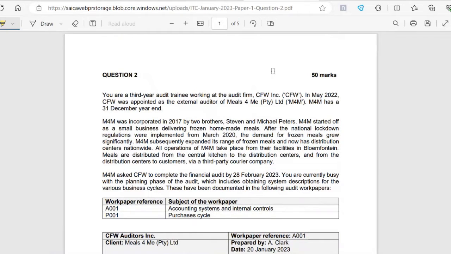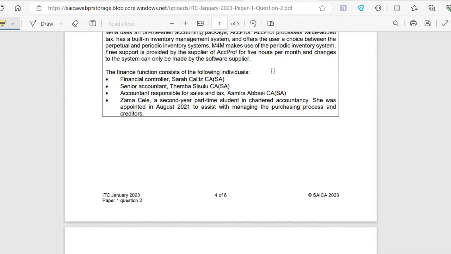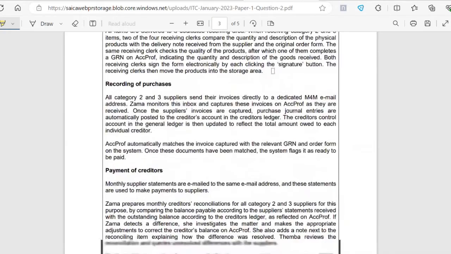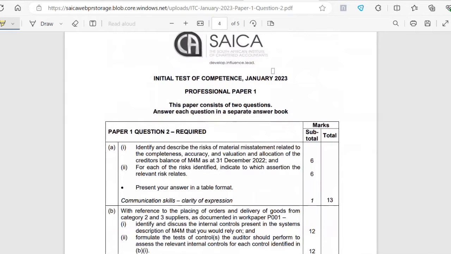As you can see by the title, I'm going to be working through a risk of material misstatements at assertion level question. I got this question off of Psycha's website, so it is a past ITC question, January 2023 to be exact. Before I jump into the information, I would just like us to look at how exactly they ask the required of such a question.